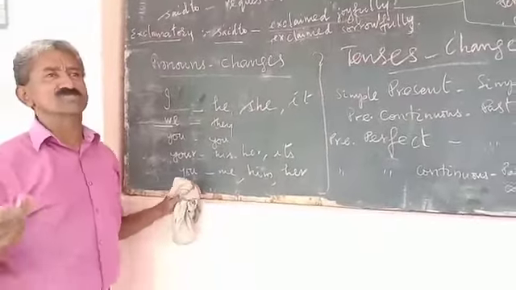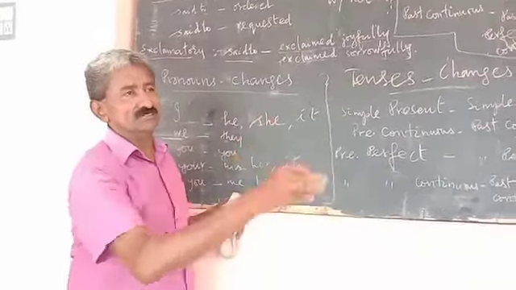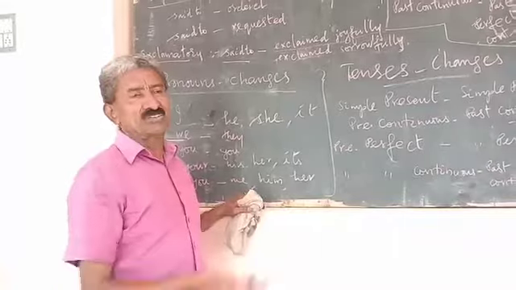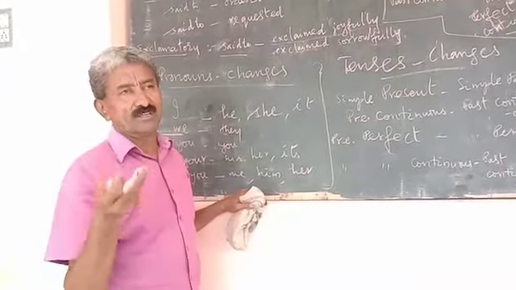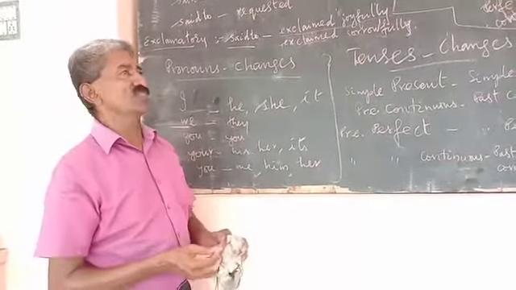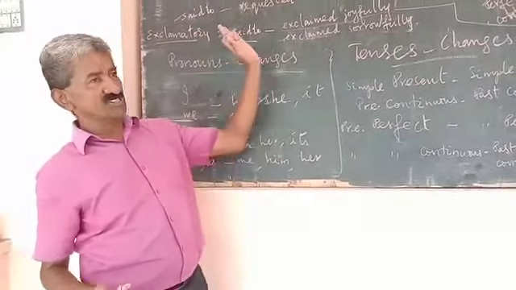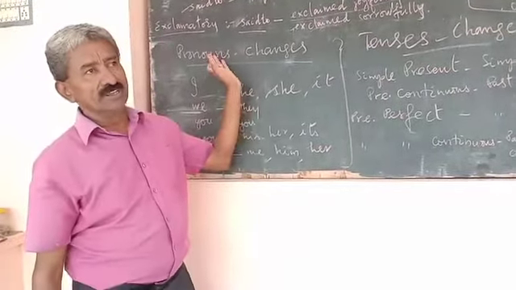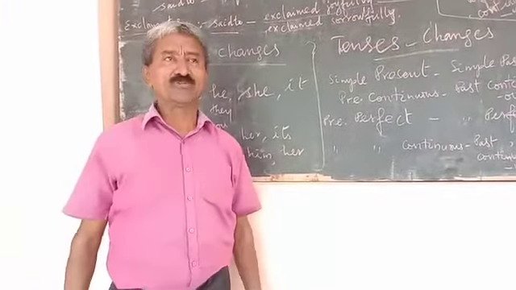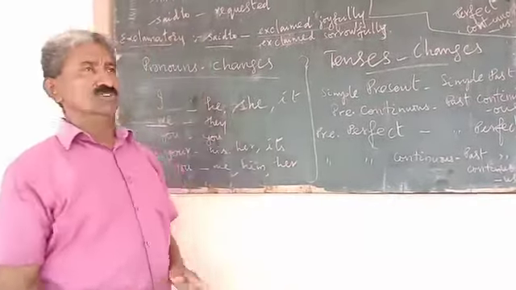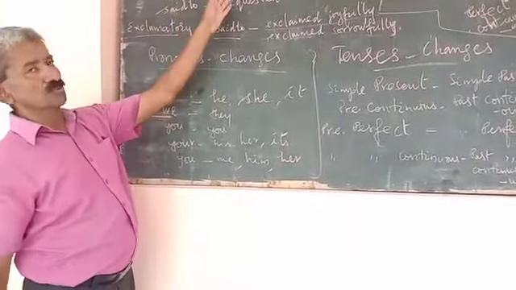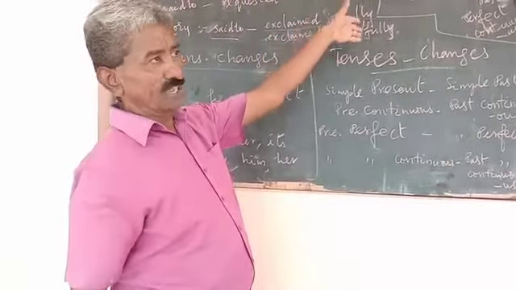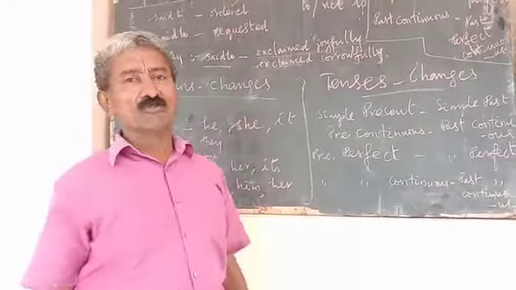Say for example, some more word changes also there. Now becomes then, today becomes that day, tomorrow becomes the next day, yesterday becomes the previous day or the day before. Likewise, there are many changes to be done when changing from direct to indirect speech. What we have seen in the beginning are called affirmative types of sentences. Raja said to Rani, I have heard your mobile today. That is called an affirmative sentence.